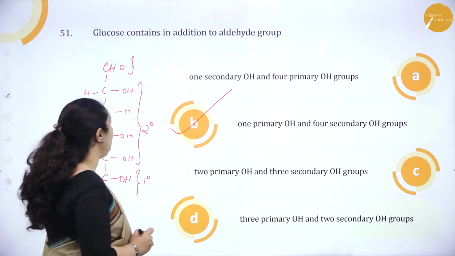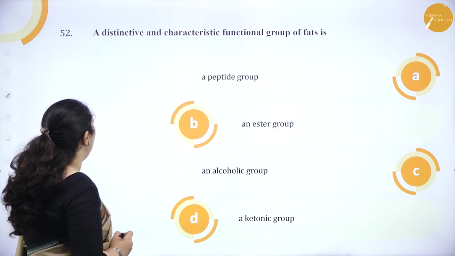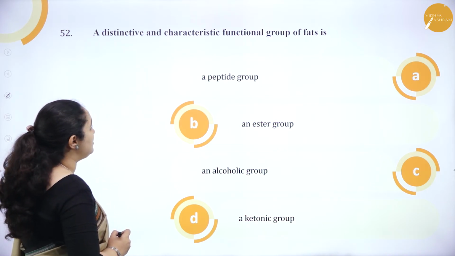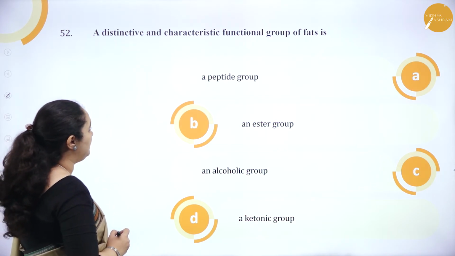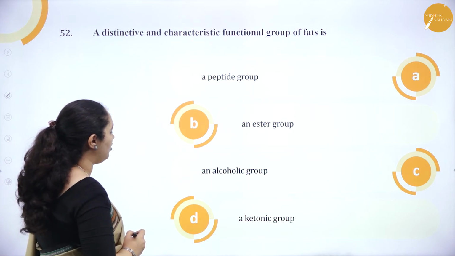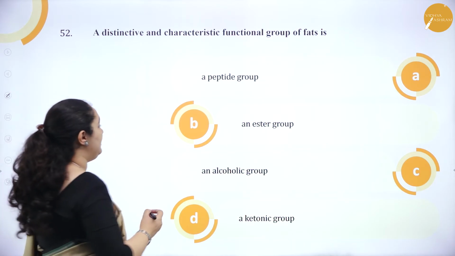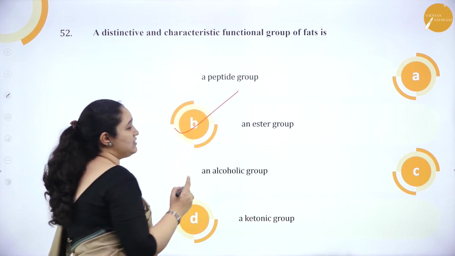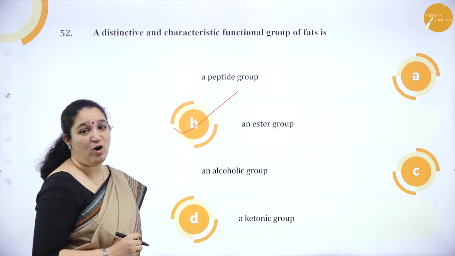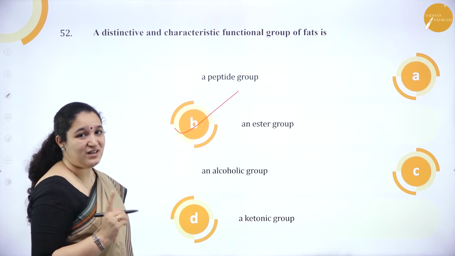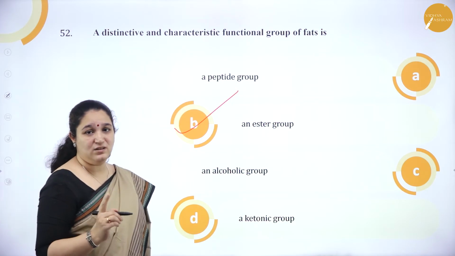Okay. Next one. The distinctive and characteristic functional group of fat is a peptide group, an ester group, an alcoholic group, a ketonic group. It is an ester group which is there in the functional group of fat. Okay, a distinctive group. It is an ester group.